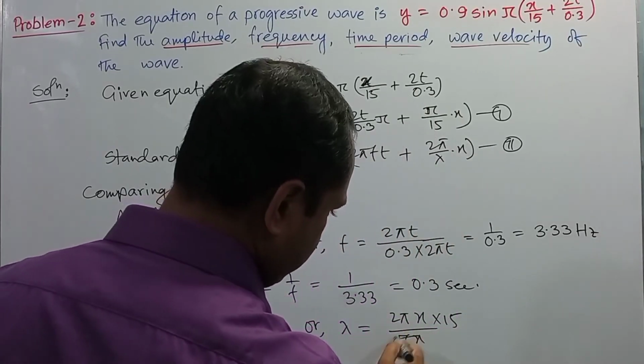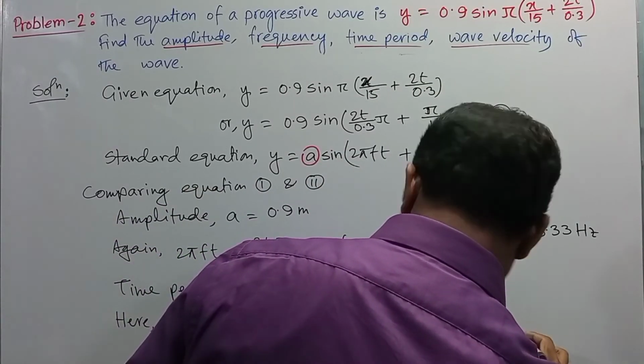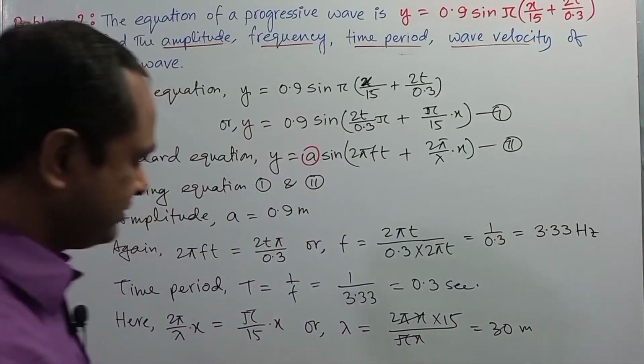If we cancel out pi x, the value of lambda will be 30 meter. Okay.